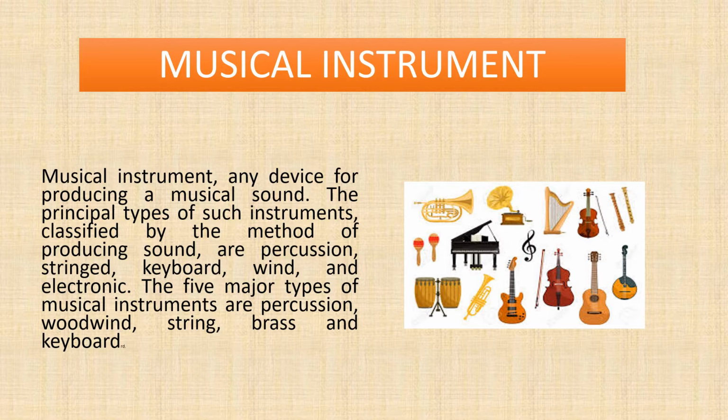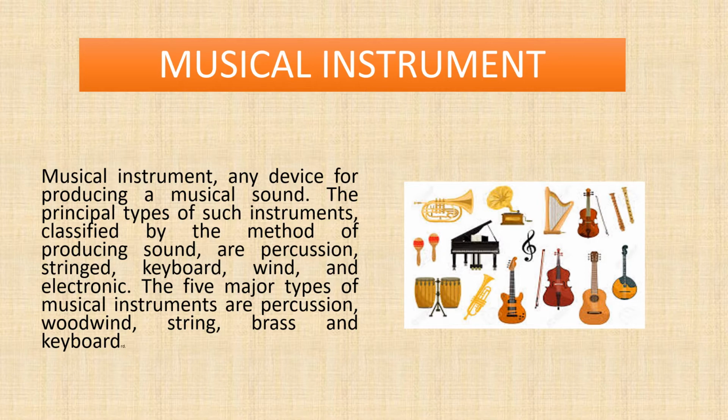A musical instrument is any device for producing a musical sound. You can hear or you can find out musical sound from musical instruments. The principal types of such instruments classified by the method of producing sounds are percussion, stringed, keyboard, wind, and electronic. Percussion means drum or other instruments that you play by hitting them. The five major types of musical instruments are percussion, woodwind, string, brass, and keyboard.